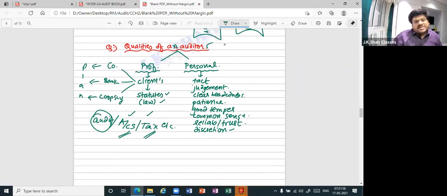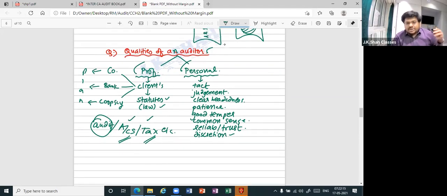Thereafter, we did qualities of an auditor. When you talk about qualities, basically you can divide them into two categories. One is professional quality, the other is personal quality. Professional quality: you should have knowledge of the client's business, of different types of statutes and laws. Ultimately, you should have knowledge of audit, accounts, tax, etc. Personal qualities: tact, judgment, clear-headedness, patience, good temper, common sense, reliability, trust, discretion, etc. Out of these, at least you should know six. At least six you should be able to write. That is the minimum. If you are able to write more, it is good enough. But at least six of the personal qualities.